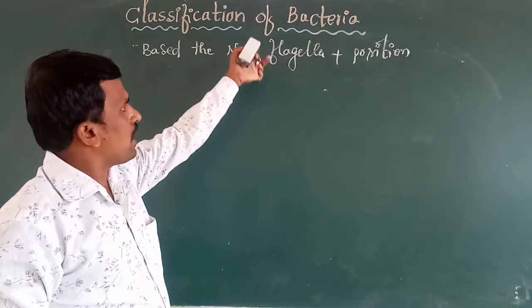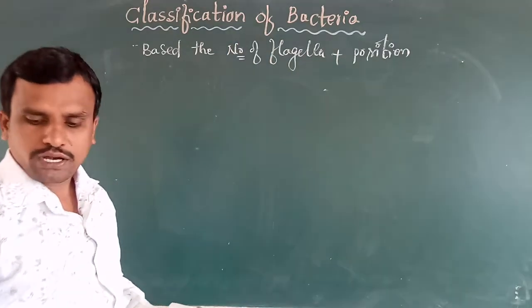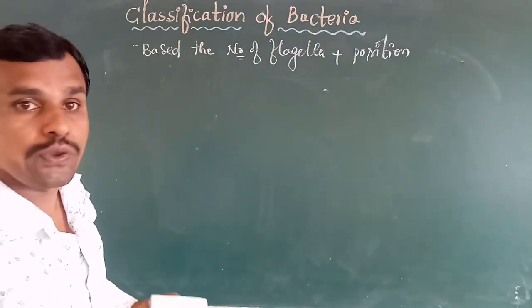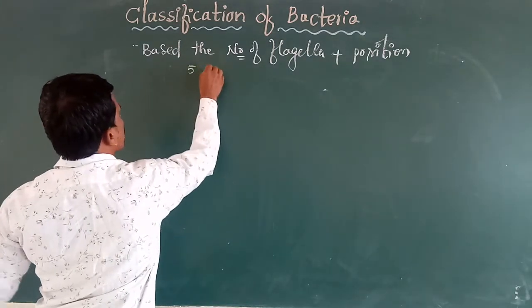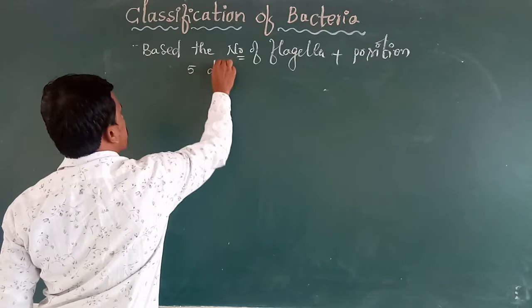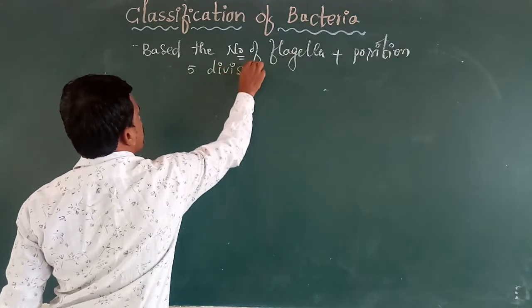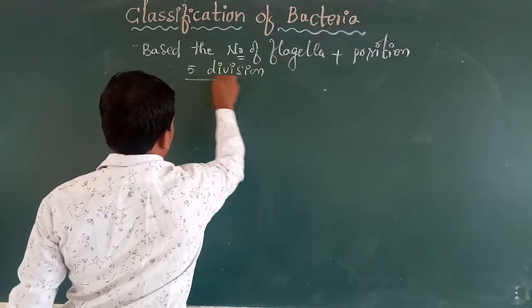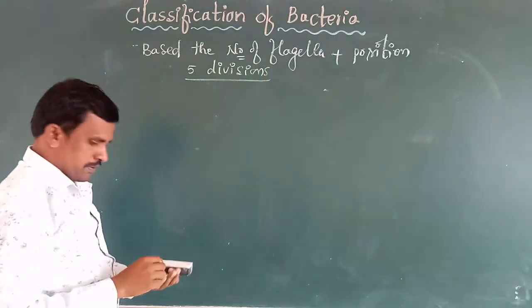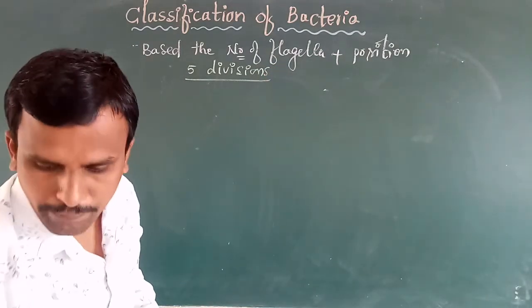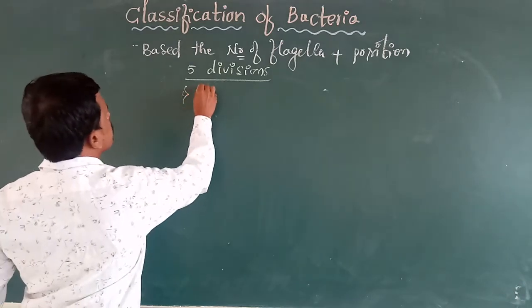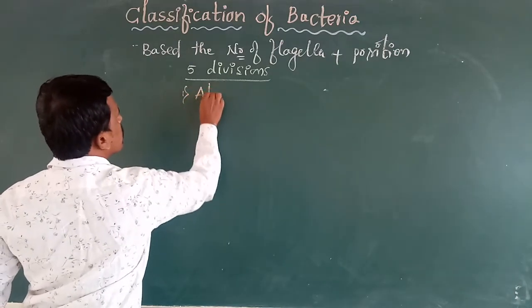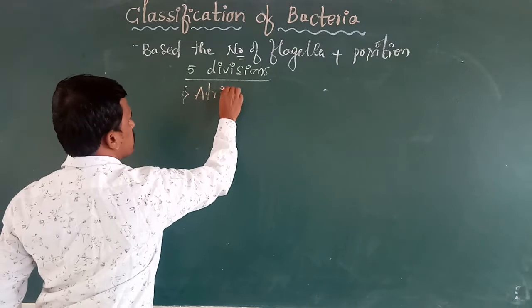Based on the number of flagella and its position, we can classify them into five divisions, namely: first one is Atrichous.